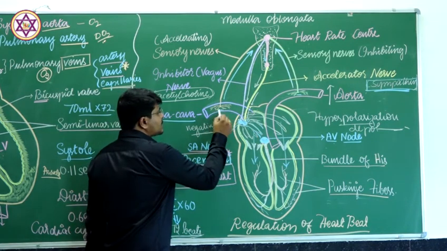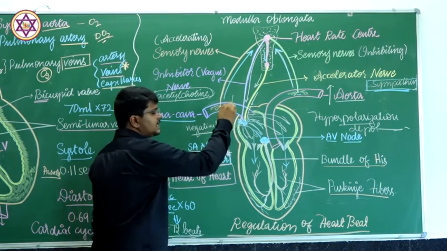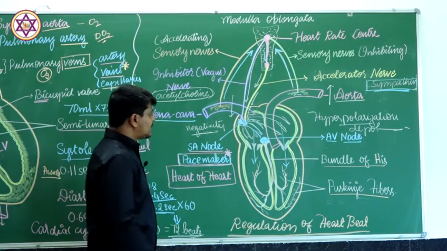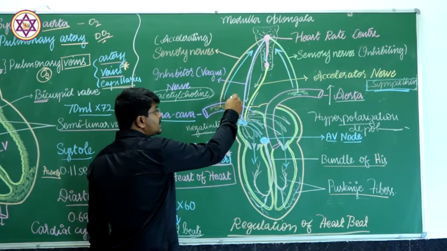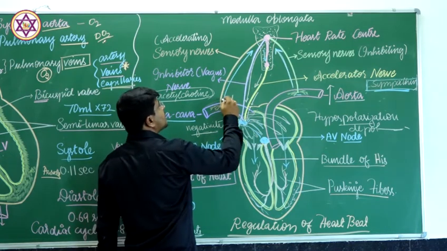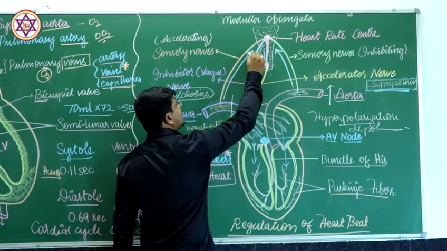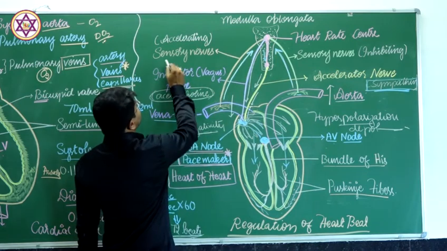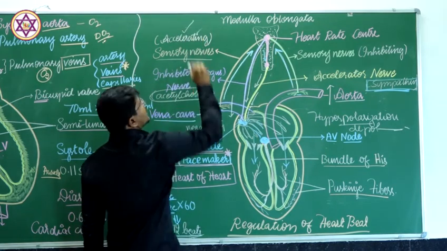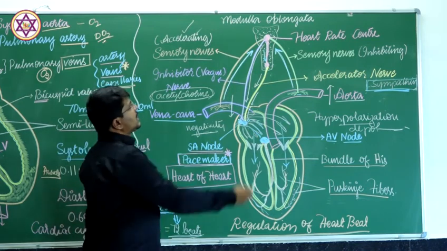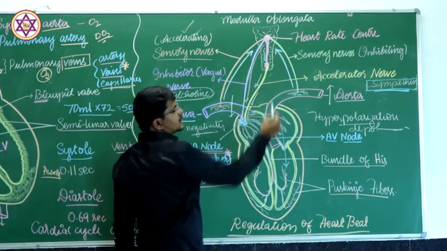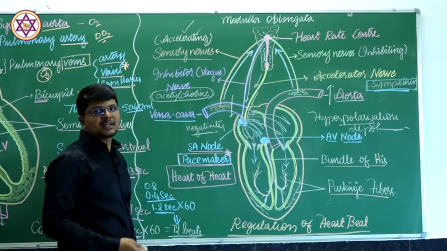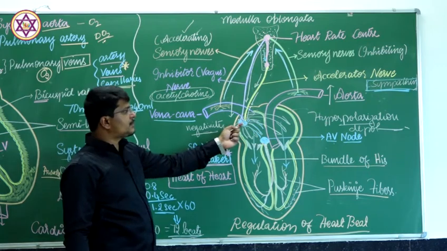Suppose pressure is decreased in the caval system, the decreased pressure is carried in the form of a nerve signal by means of the sensory nerve, which tells the heart rate center to accelerate the heartbeat rate.